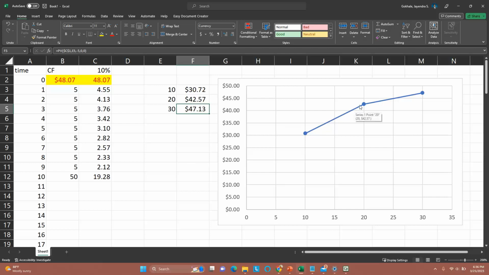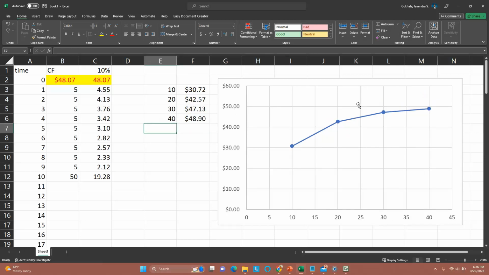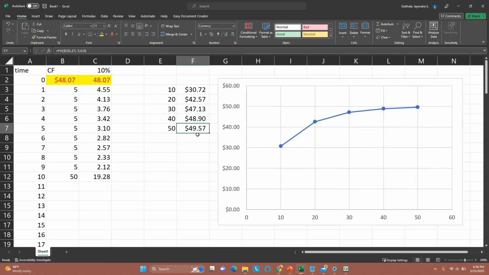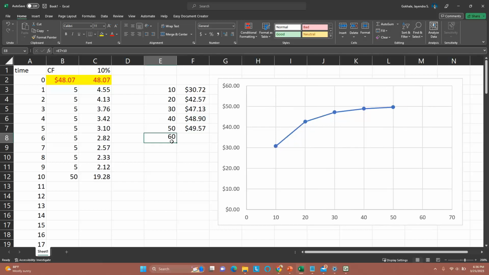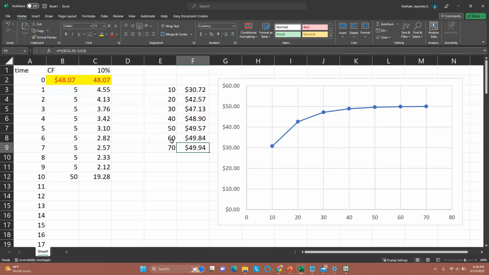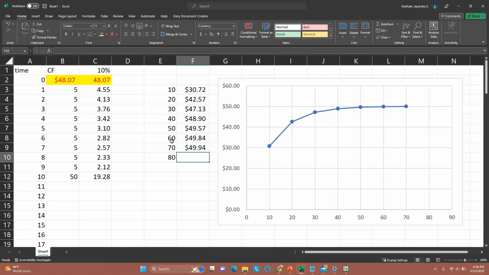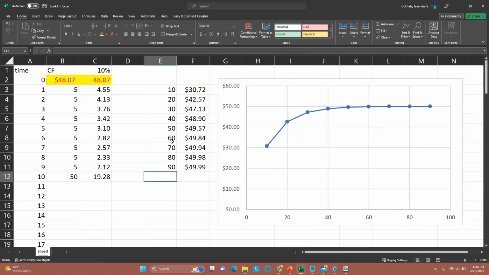The price has increased, but the rate of growth has decreased. Okay, 40 periods, it has increased, but again the rate of growth is tapering off. It's called asymptotic development of price, because the dividends further away are not as valuable as the dividends that are available to us right now. And 50 periods, well, it's barely gone up from 48.9 to 49.5 or 6. Try 60 periods, 49.84. 70 periods, 49.94. 80 periods, 49.98. In other words, look at that. It's sort of tapering off at $50.